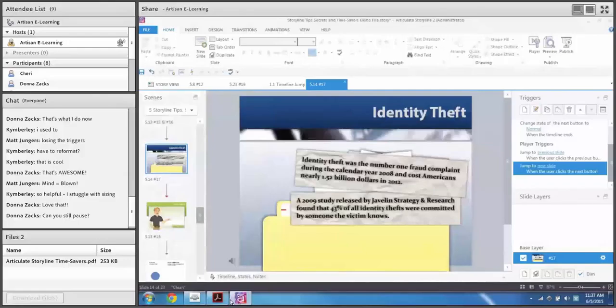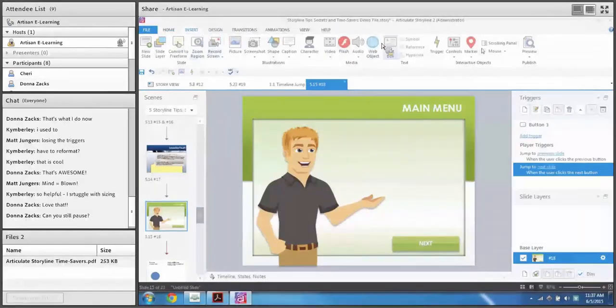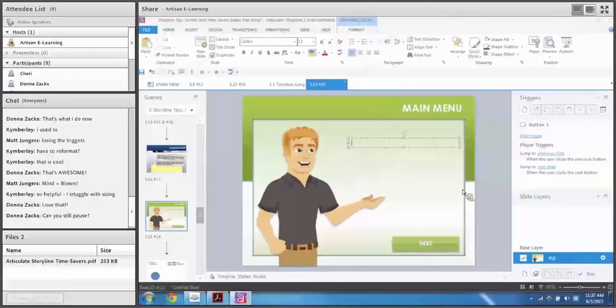This is a simple little thing that I do sometimes to help me save some time. Let's say one of the things I happen to type a lot, I insert a text box and I type: Click the next button to continue. I might type that a lot. Well, what if there are common things that I type a lot that I don't want to have to manually type? I can do that using autocorrect.